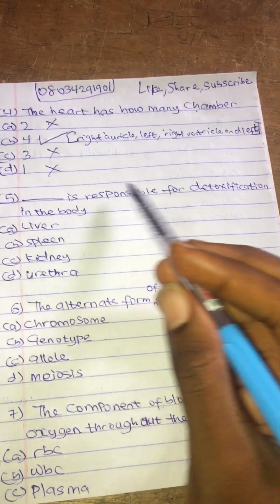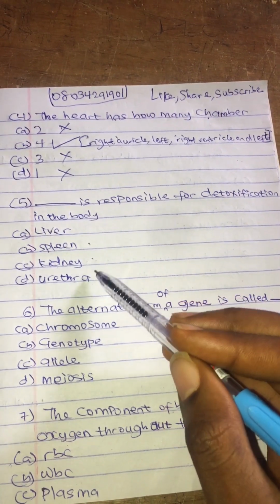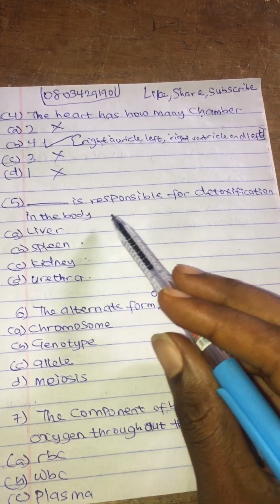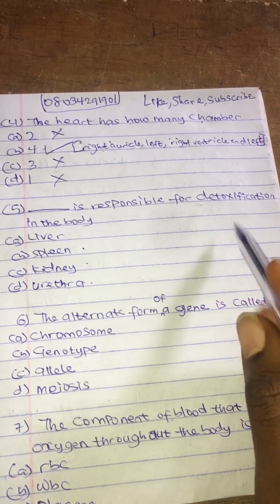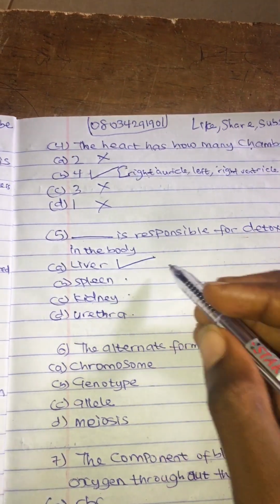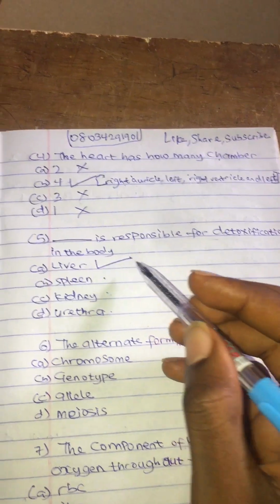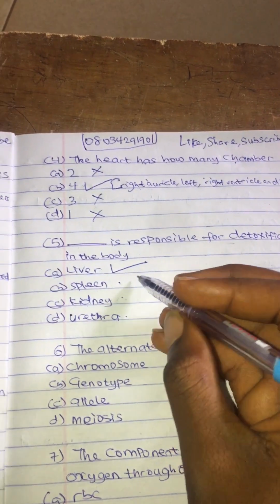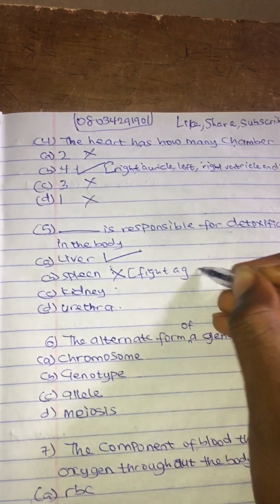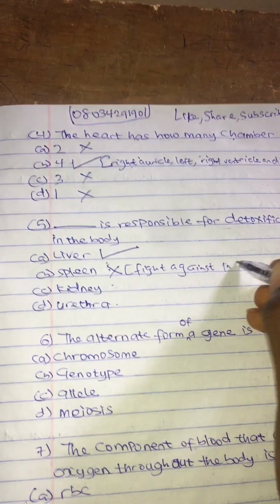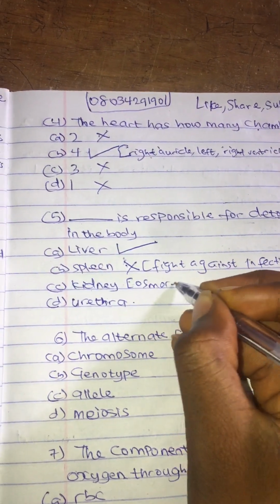Question 5. Dash is responsible for detoxification in the body: the liver, spleen, kidney, and the urethra. I think I already answered this question in question 3, where I explained that the liver is responsible for detoxification. This is option A. The spleen fights against infection. It is not a white blood cell, but it fights against infection. And we all know that kidney deals with osmoregulation.